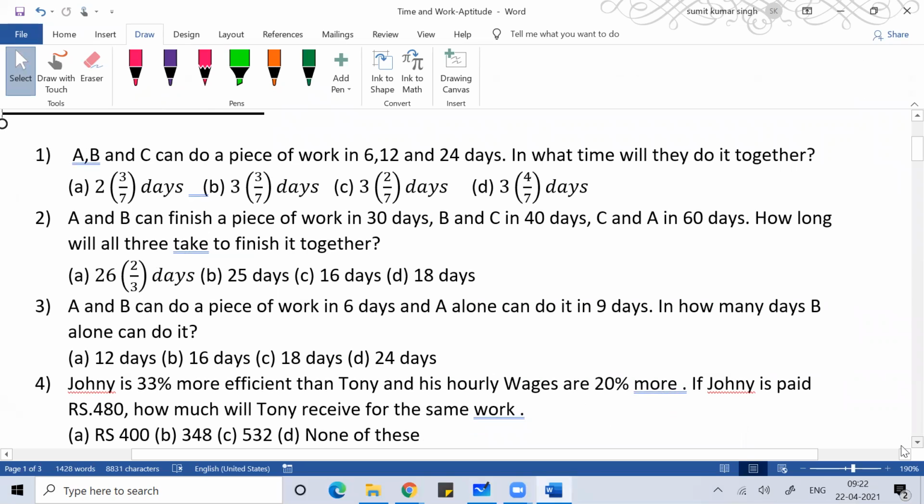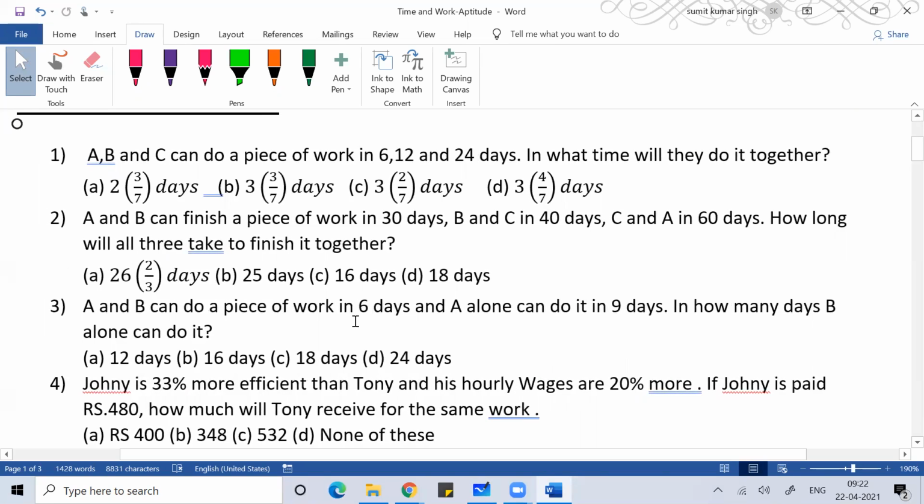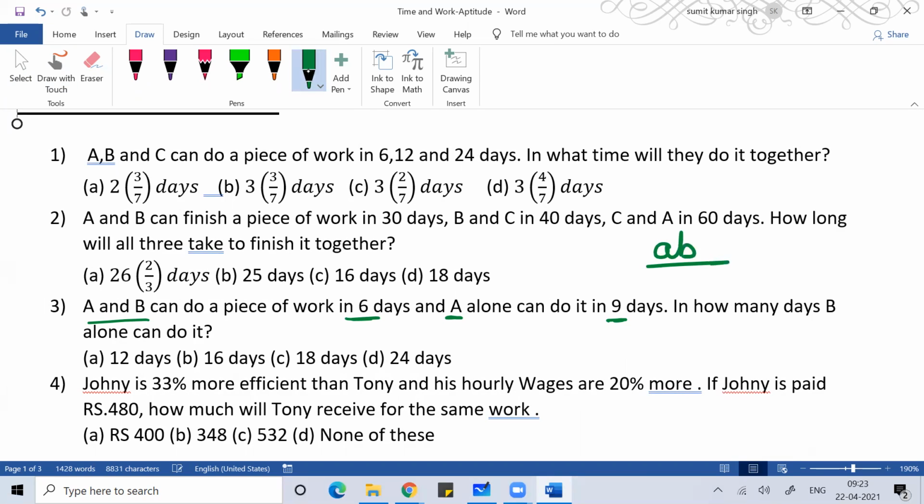So here, A and B can together do the work in 6 days, and A alone can do it in 9 days. How many days can B take to do the work? Again the same thing. I told you, if A can do the work in A days and B can do the work in B days, then the number of days they can do together is AB by A plus B. And this is given to you as 6, and A is given as 9. So 9B by 9 plus B equals 6. You can solve, you'll get the answer as 18 days.